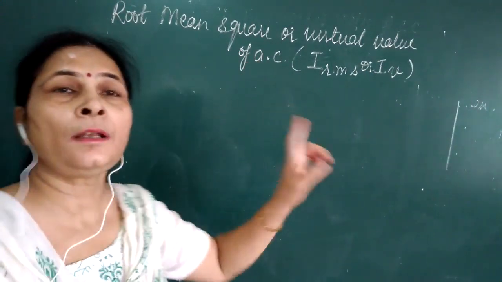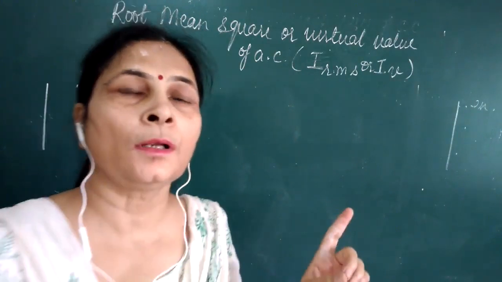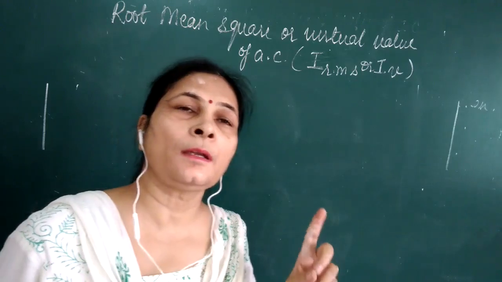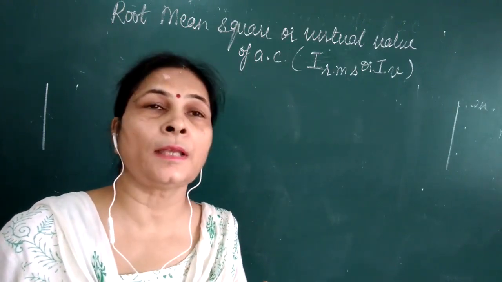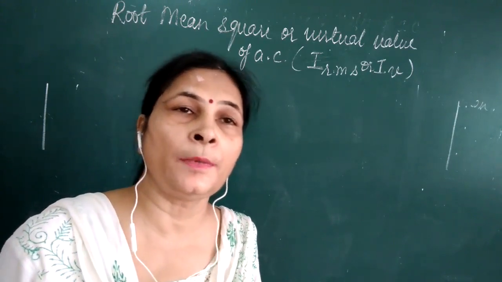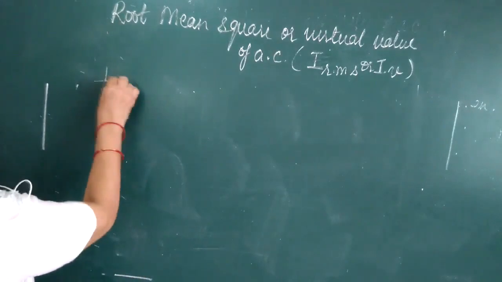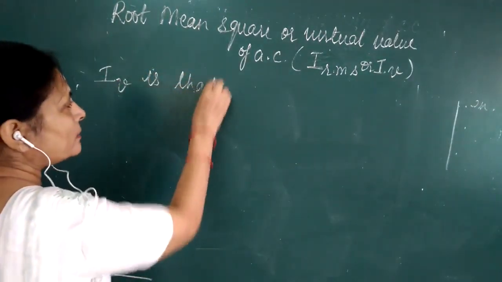Now, as we did in I mean or I average, there we took that the charges flowing through in the same time period must be same. In this case, we will see that the heat produced will be same. So, I virtual is that steady value of current